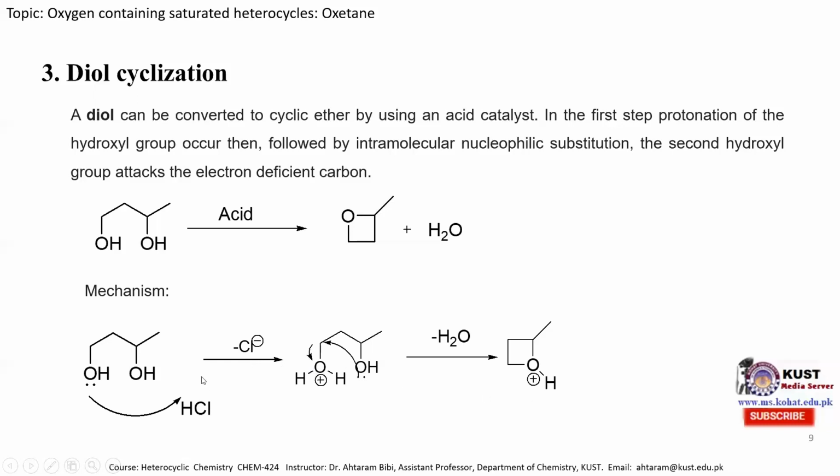So in the next step, the chloride ion will take this hydrogen atom and we will obtain the methyl substituted oxetane molecule. So this is also a simple method for the synthesis of oxetane, similar to the Williamson ether synthesis, but in that case they use a base catalyst, and in diol cyclization an acid catalyst is used to produce the oxetane molecule.